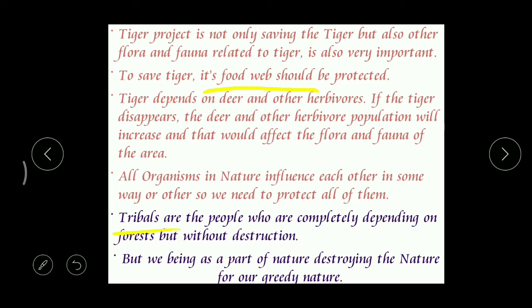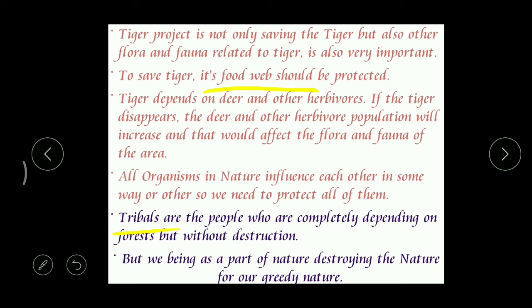Then here we can talk about special people, tribals. Already in the 7th class, you dealt with this. Who are the tribals? Tribals are the people who live in the forest. They live in a forest and they die in a forest. That means their whole life is completed in the forest itself. They completely depend on the forest for their food, shelter, medicines, for everything.